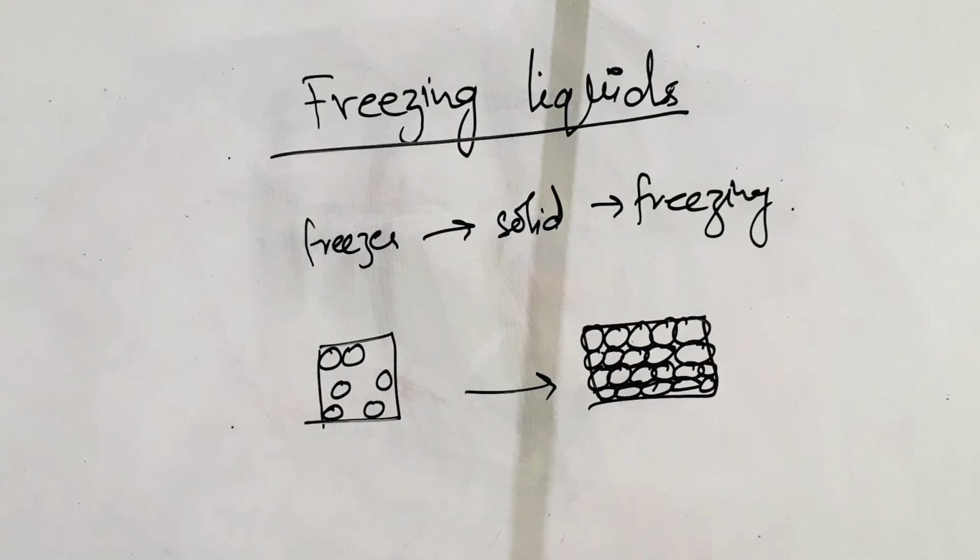Eventually the particles have so little energy that they can only vibrate, as solids do. So they become arranged in a fixed pattern and form a solid.